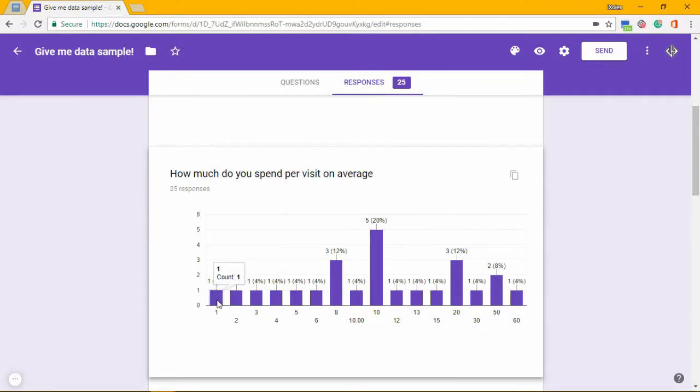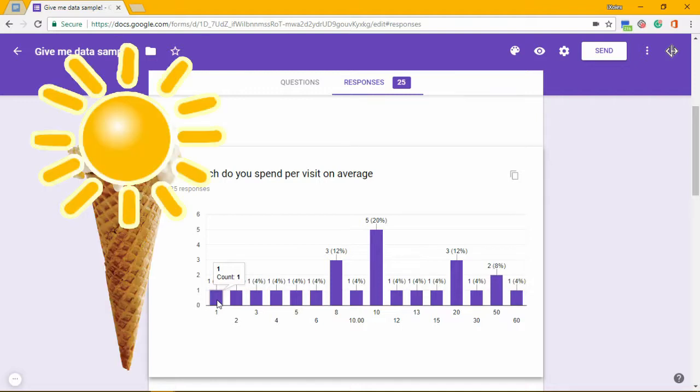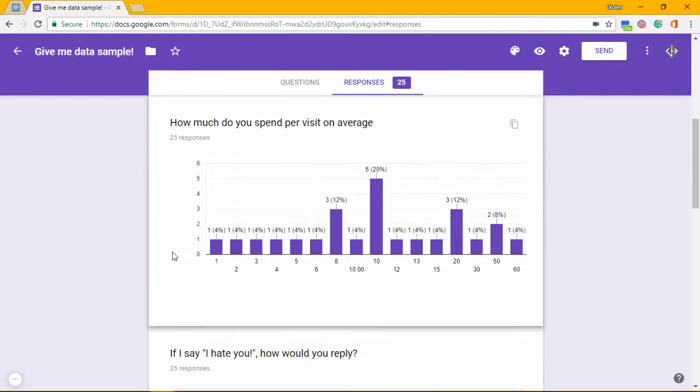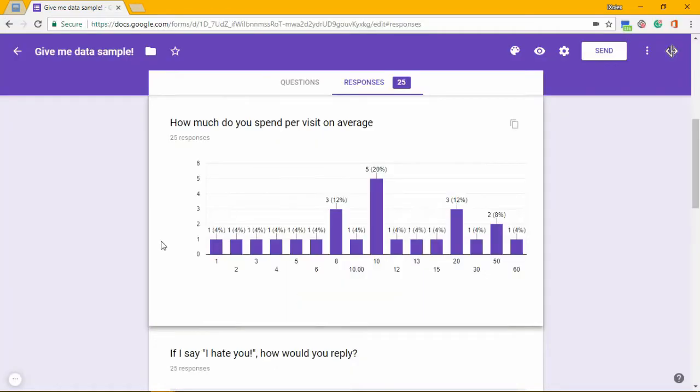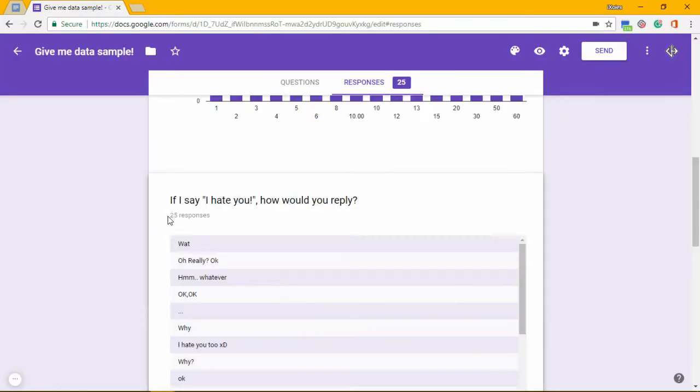One ringgit. You know what's that? That is sunny corn. It's not sunny corn. Sunday cone. The ice cream. I will spend 1 ringgit as well. Right, so these are the jokes that I add in between to keep them interested.